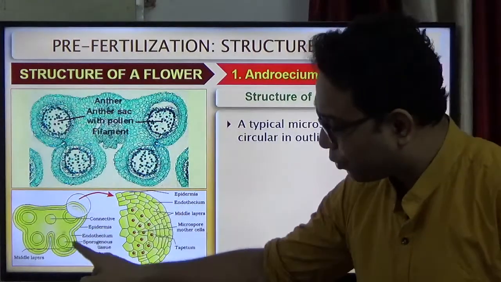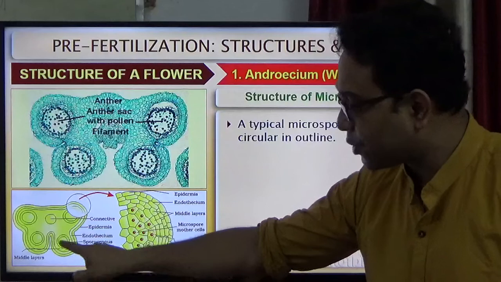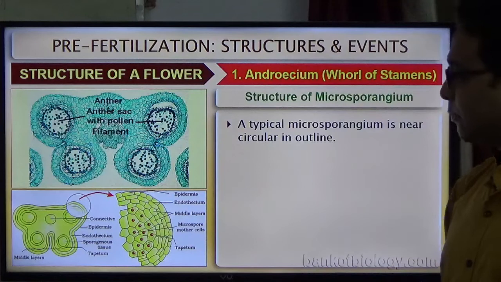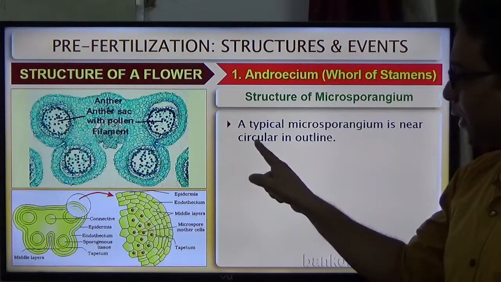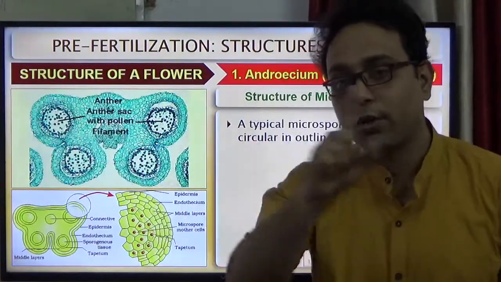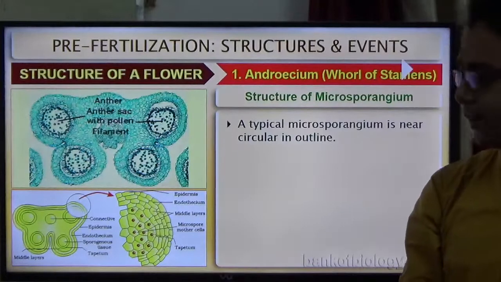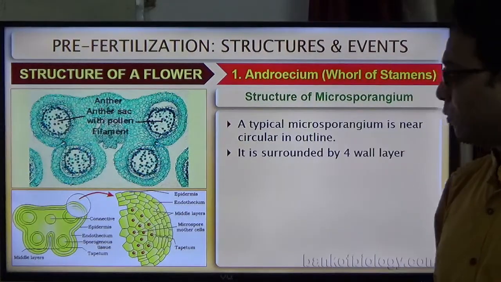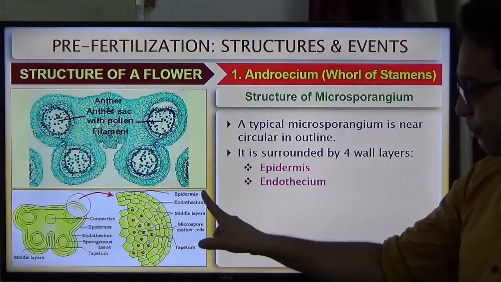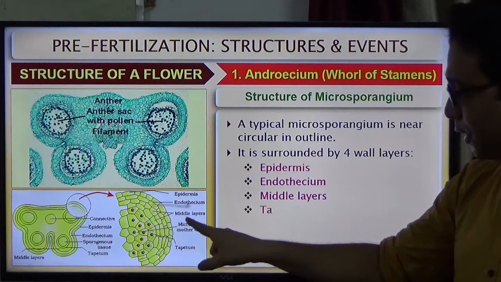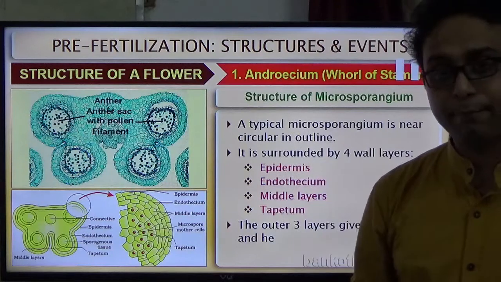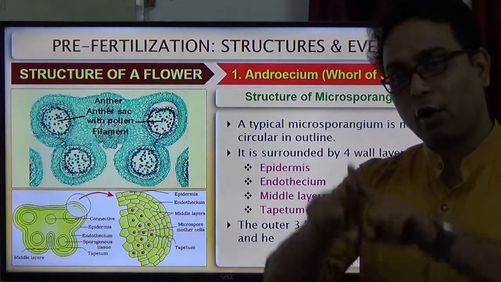This is the microsporangium, right? It has a special type of tissue called sporogenous tissue. A typical microsporangium is near circular in outline, like a circular disc-like structure. It is surrounded by four walls. The outer wall is the epidermis, next the endothecium, next the middle layers, and the innermost layer is the tapetum. Tapetum is the innermost layer of the pollen sac.